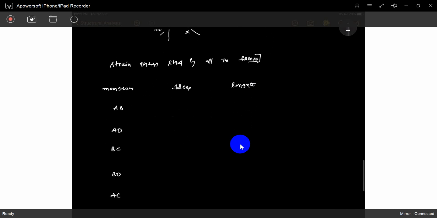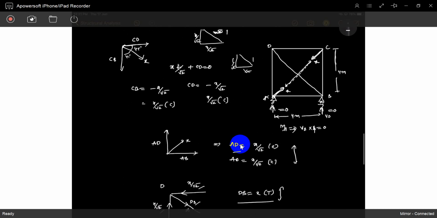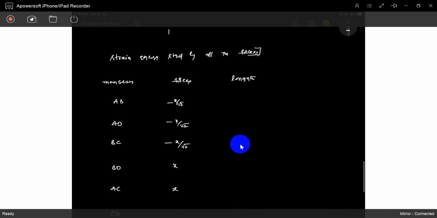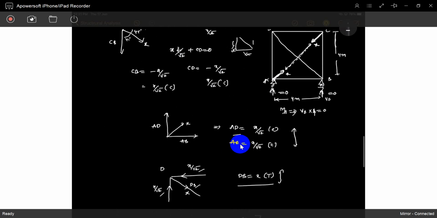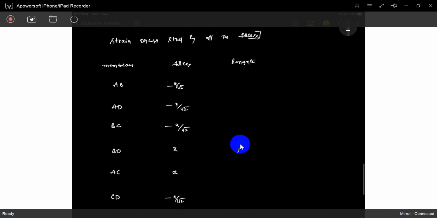So AB force is X by root 2 compression, AD X by root 2, BC X by root 2, BD is extension. AC is also a member. Don't skip this. Total strain energy we have to calculate. AC also X tension. So CD is X by root 2 length. Only AC has L root 2. BD has L root 2. AC has L root 2. Remaining all L.